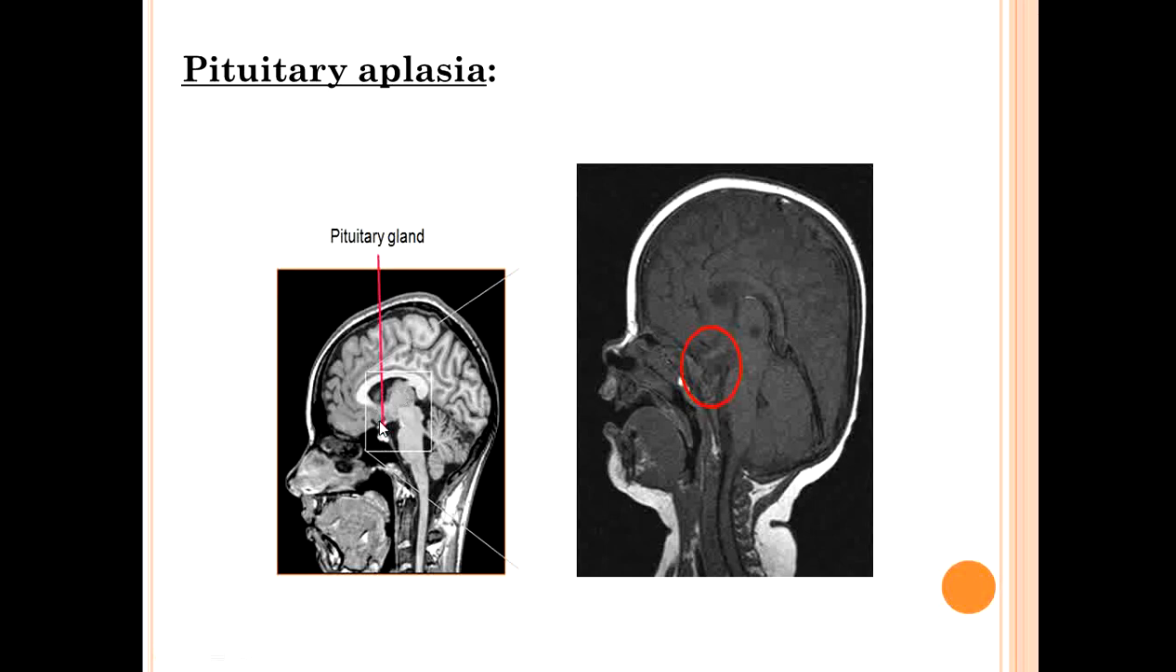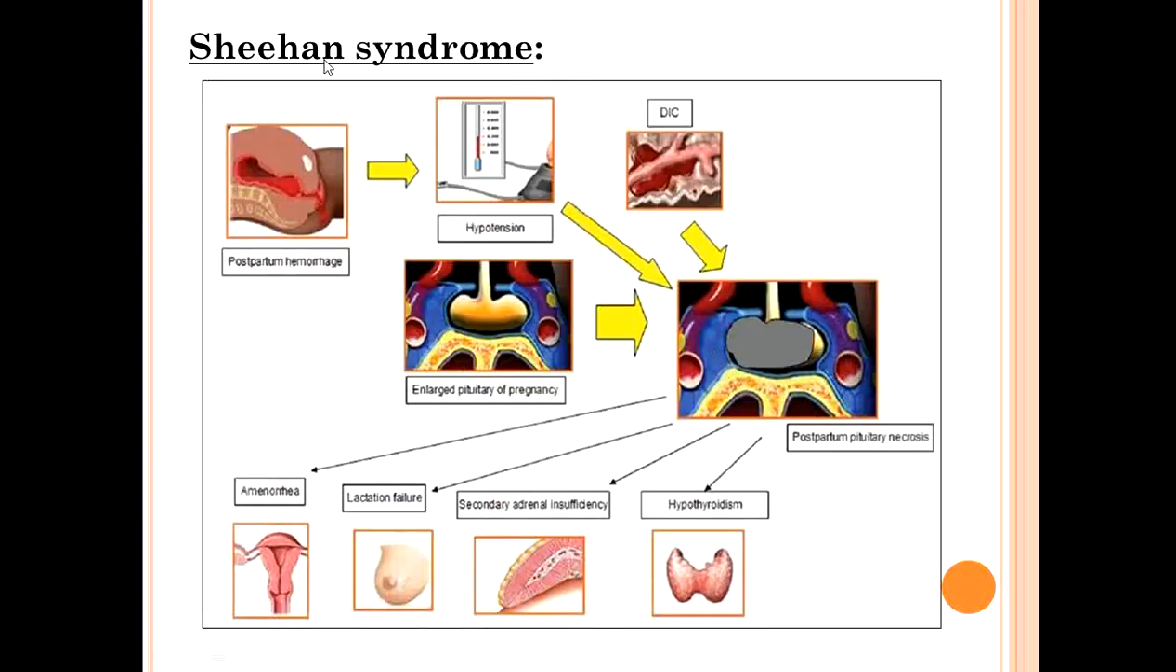That means the pituitary gland is not developed. You can see there is no pituitary gland here. Okay. Then what is Sheehan syndrome?